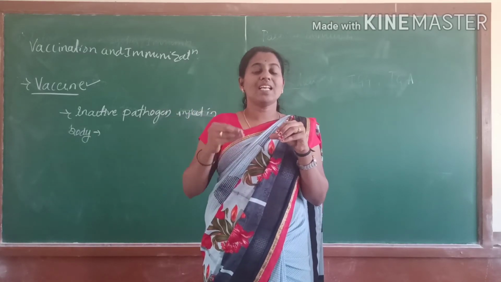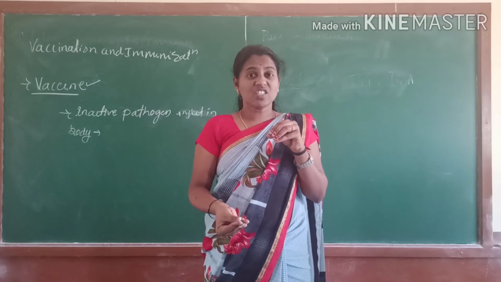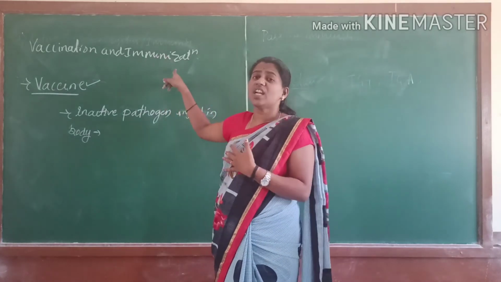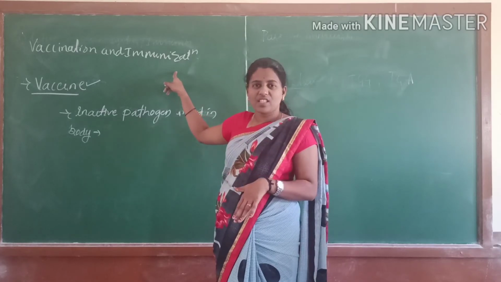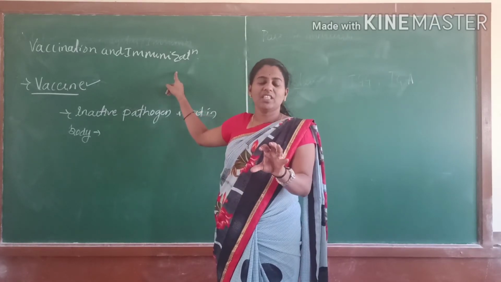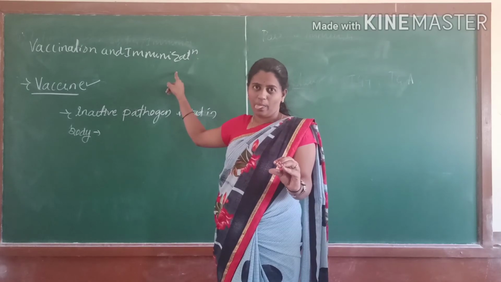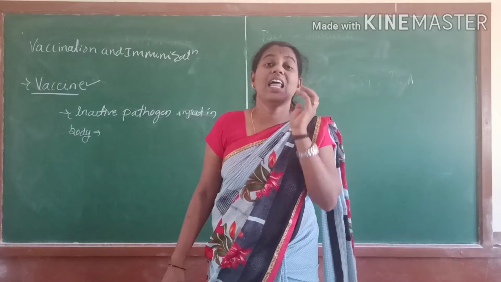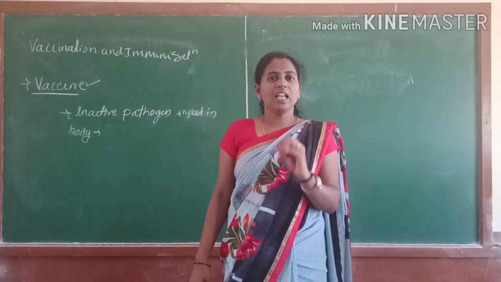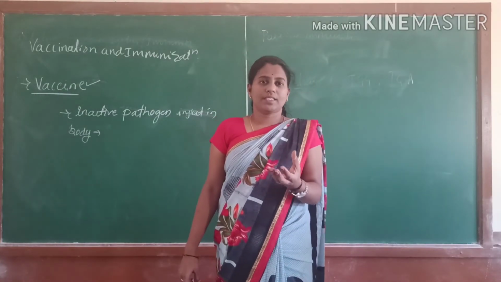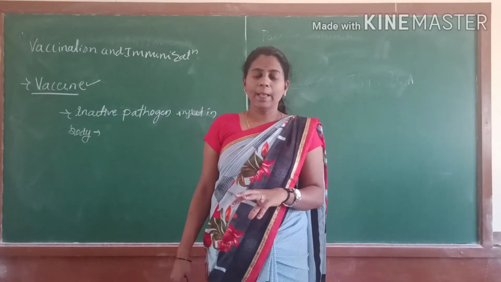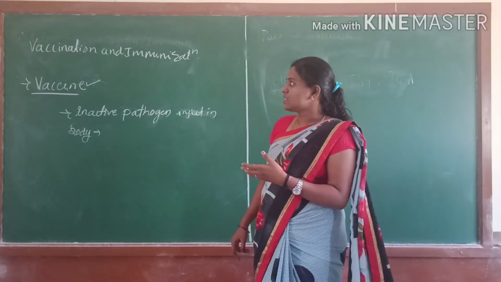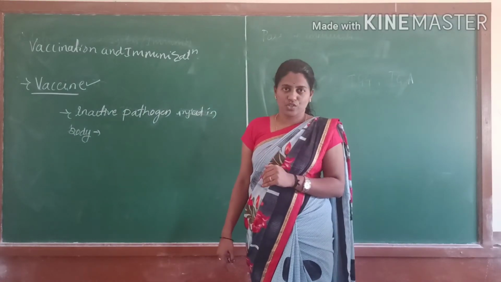That is what we call immunization. Both vaccination and immunization involve memory cells. In vaccines, the memory cells and helper cells help build our immune system against the pathogens. This is all about vaccines and immunization.